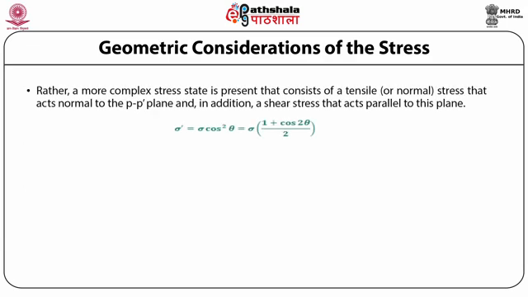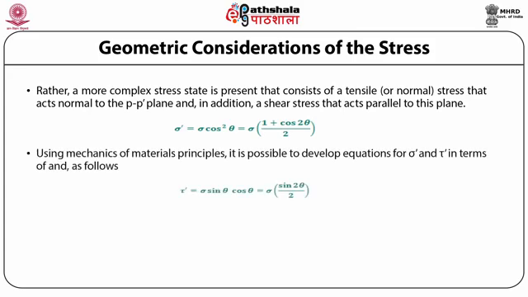Rather, a more complex stress state is present that consists of a tensile or normal stress sigma prime that acts normal to the PP prime plane, and in addition a shear stress tau prime that acts parallel to this plane. Using mechanics of materials principles, it is possible to develop equations for sigma prime and tau prime in terms of sigma and theta as follows.